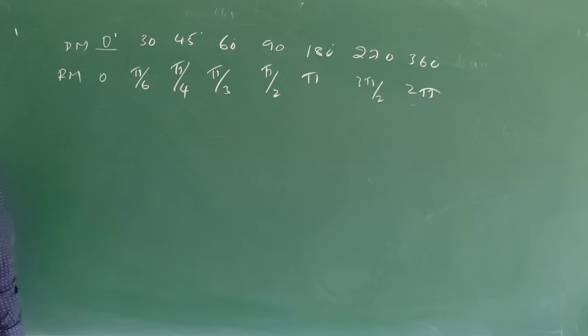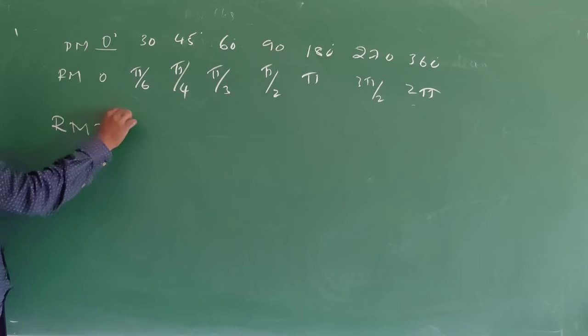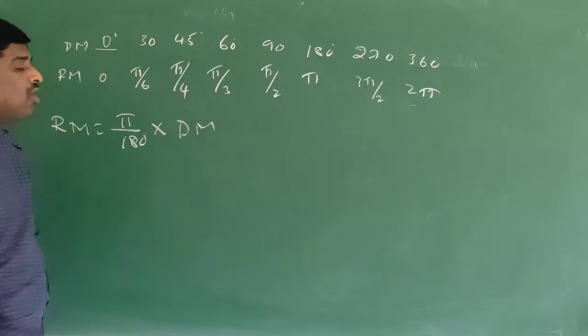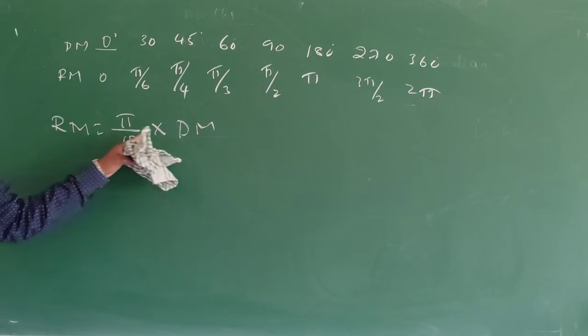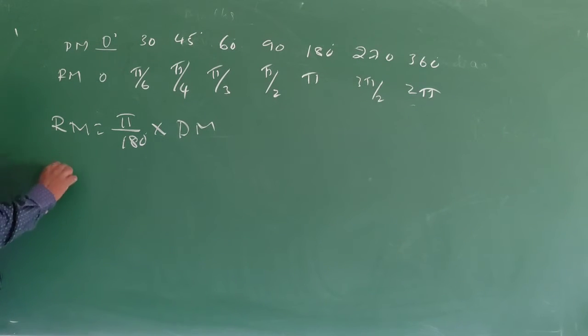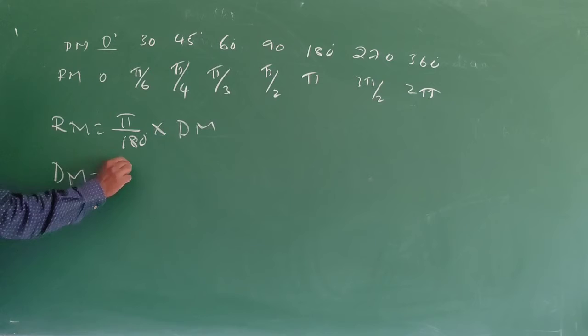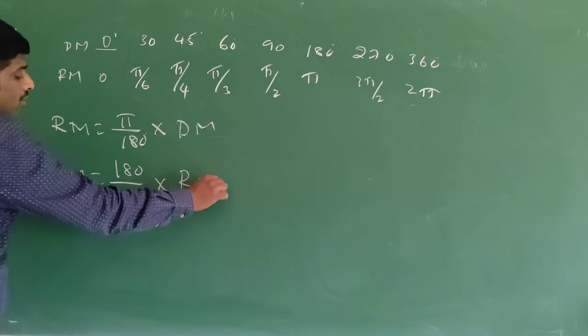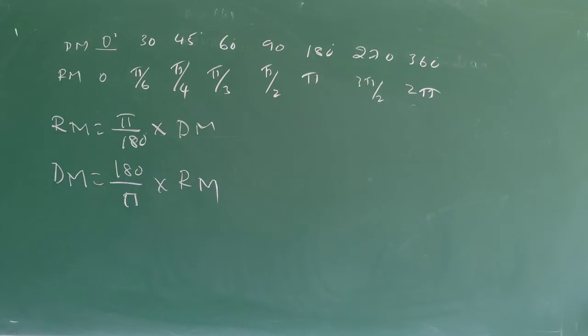And the relation between radian measure and degree measure. Radian measure is equal to pi divided by 180 into degree measure. When degree measure is given, and we have to find radian measure, use this formula. Degree measure is equal to 180 divided by pi into radian measure.